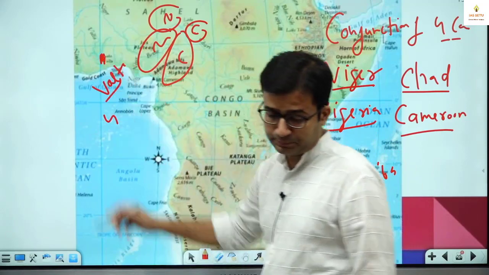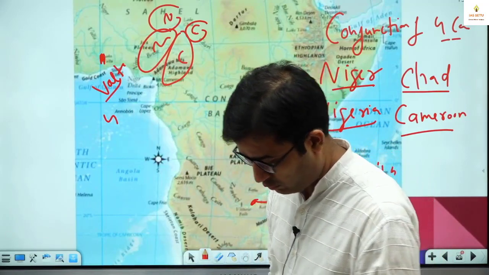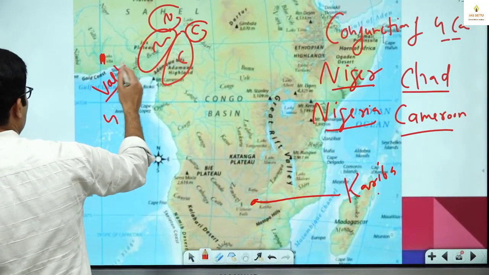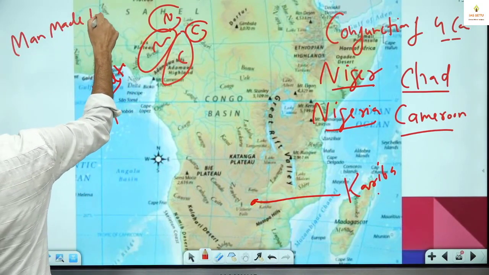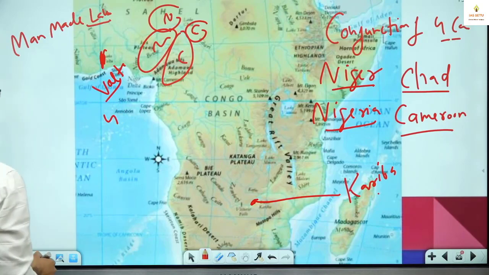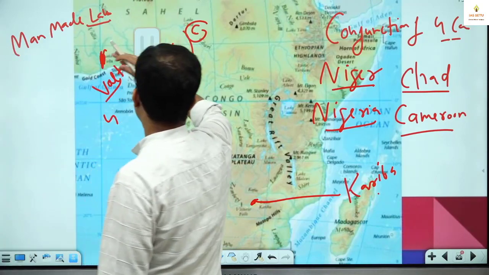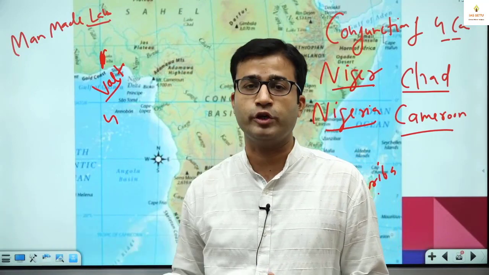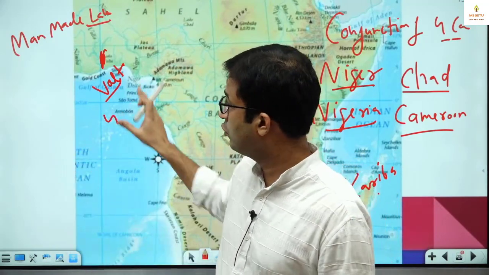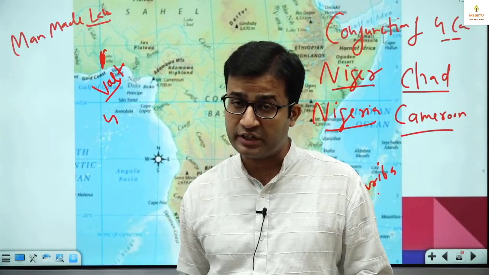Next is Lake Volta. For this Lake Volta, you can note down, it is a man-made lake. Sometimes we make a dam, and behind that dam we make a reservoir, and that is known as a lake. So Lake Volta is like a reservoir only, and there is a dam.